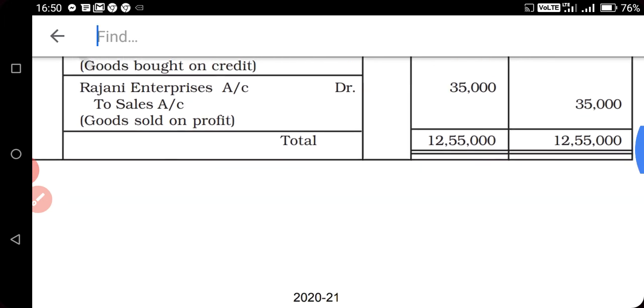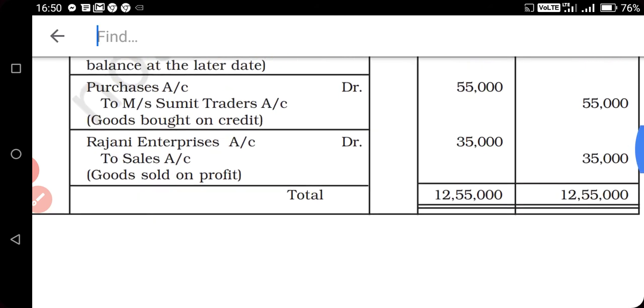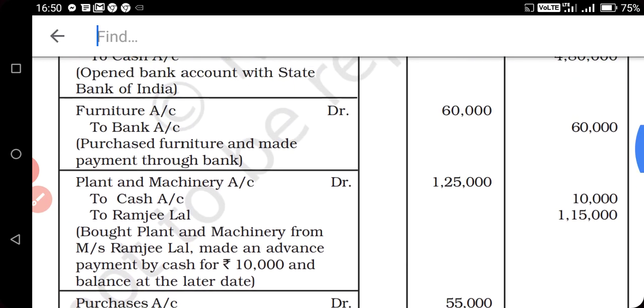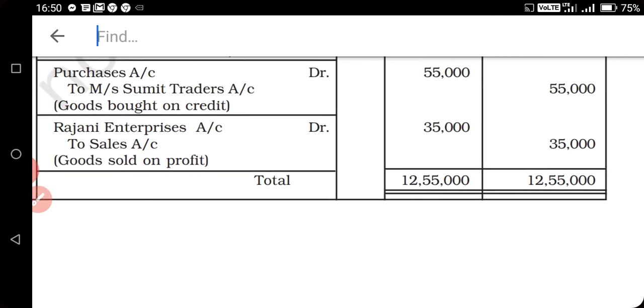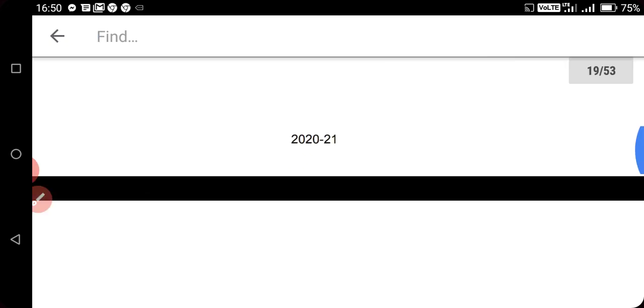Rajni. So after completing the entire journal entry, you will make the total of both sides, and you will see both side totals will be equal, because all transaction amounts in debit and credit are equal.